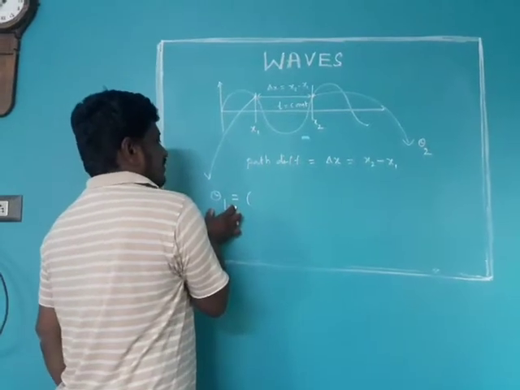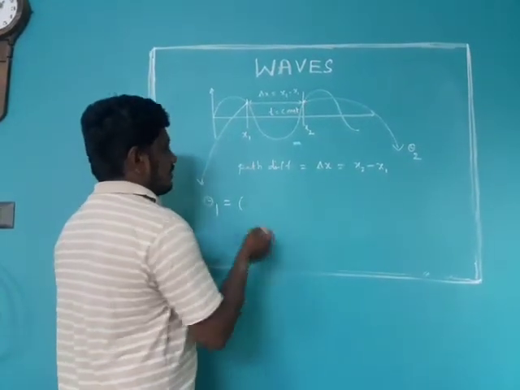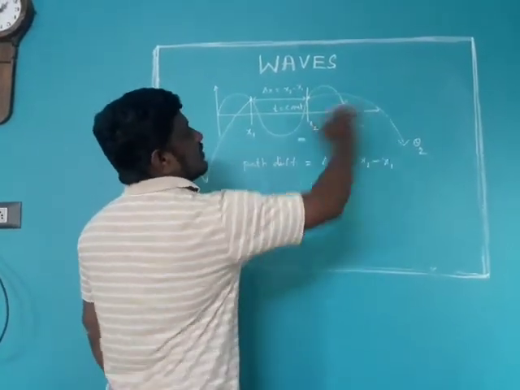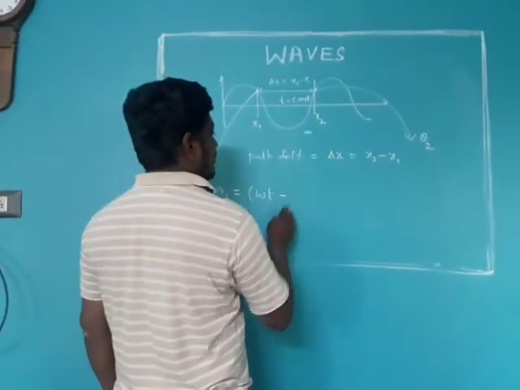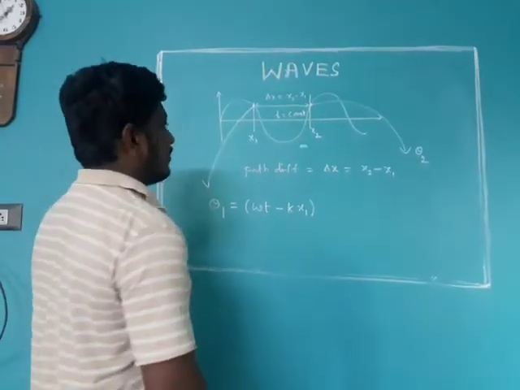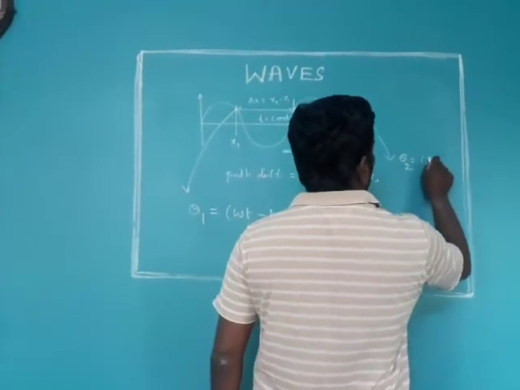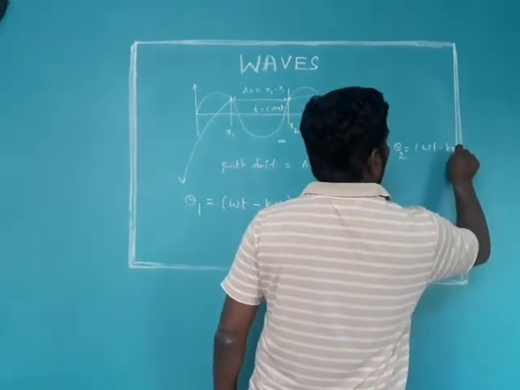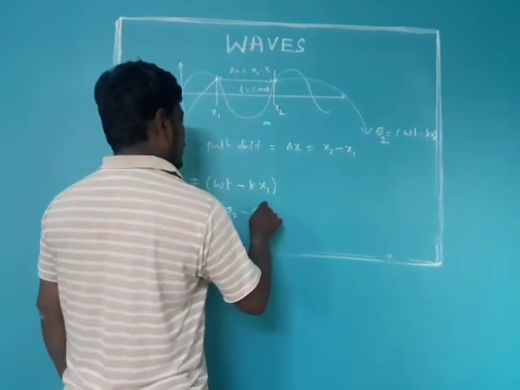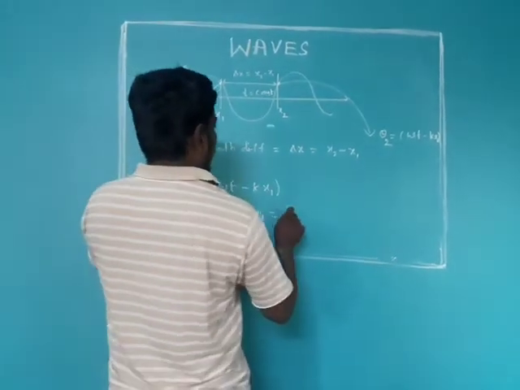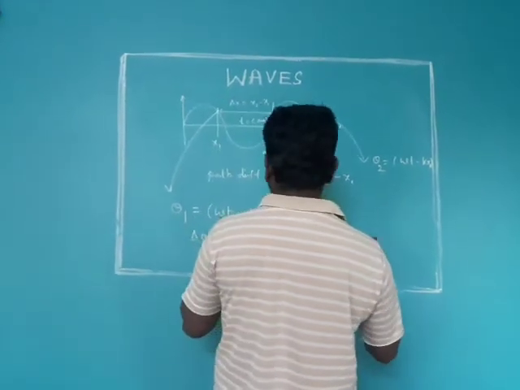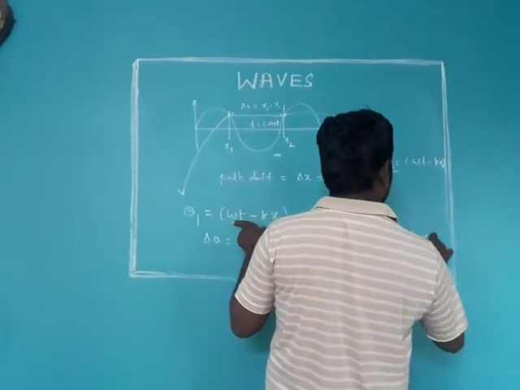So theta is nothing but phase. Phase in the equation is nothing but omega t plus or minus kx. This wave is propagating in the positive x direction, so minus k x1, and t is constant. Similarly, theta 2 we will write as omega t minus k x2. And if we take the phase difference, delta theta is equal to theta 2 minus theta 1, is equal to omega t minus kx2 minus omega t plus kx1.